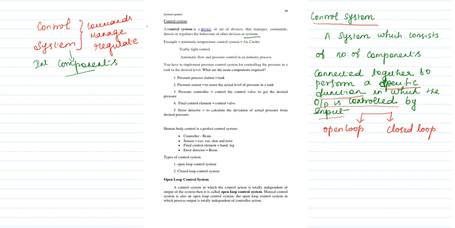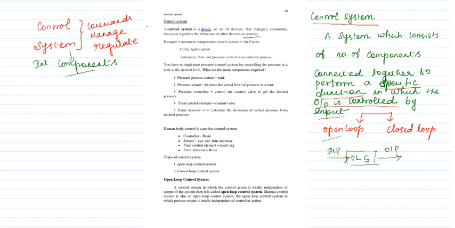A system which consists of a number of components connected together to perform a specific function, in which the output is controlled by the input. Generally there are two different types of control systems. One is open loop, the other one is closed loop system. From the word, open means you have a system. In short, I can say open loop control system, OLS. I just give an input and I get the output. This is an open loop system. You don't have any feedback, right?